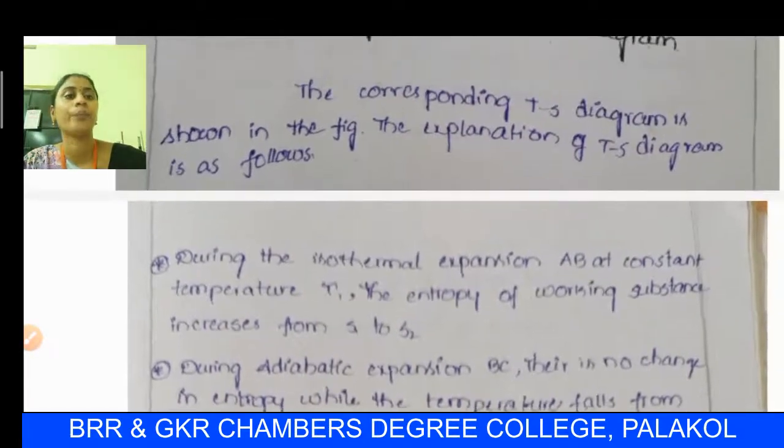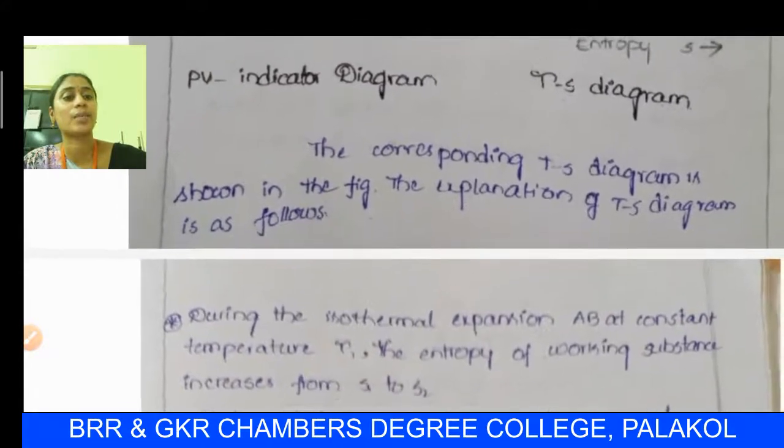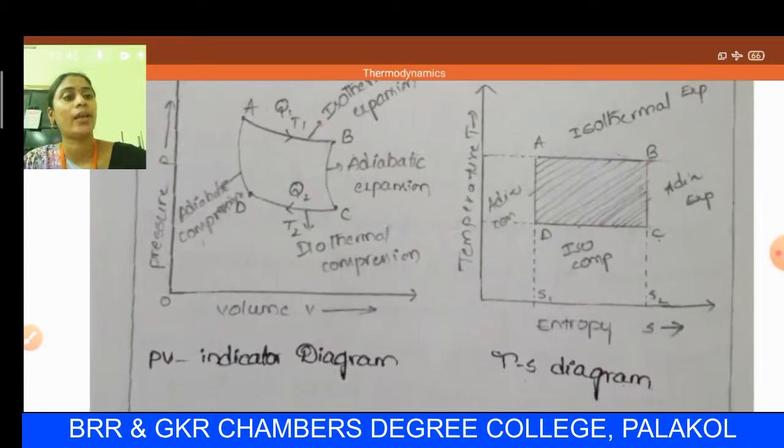So the first step, during isothermal expansion AB at a constant temperature T1, the entropy of the working substance increases from S1 to S2. Here this is S1 and this is S2 in the diagram. We know that in isothermal expansion the temperature T1 remains constant, while the entropy of the working substance increases from S1 to S2.